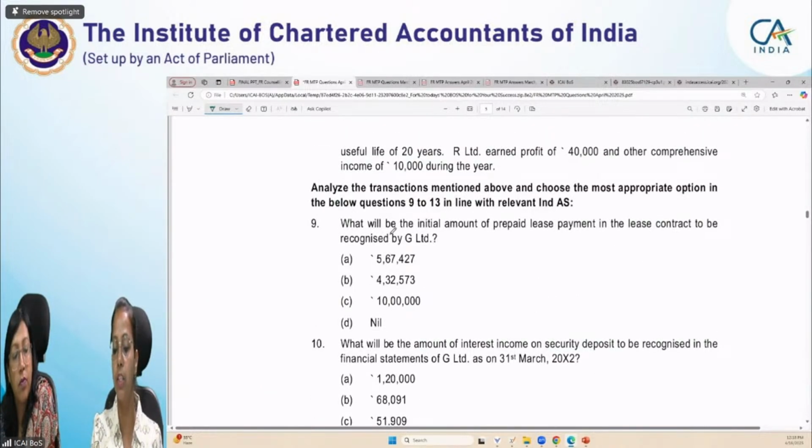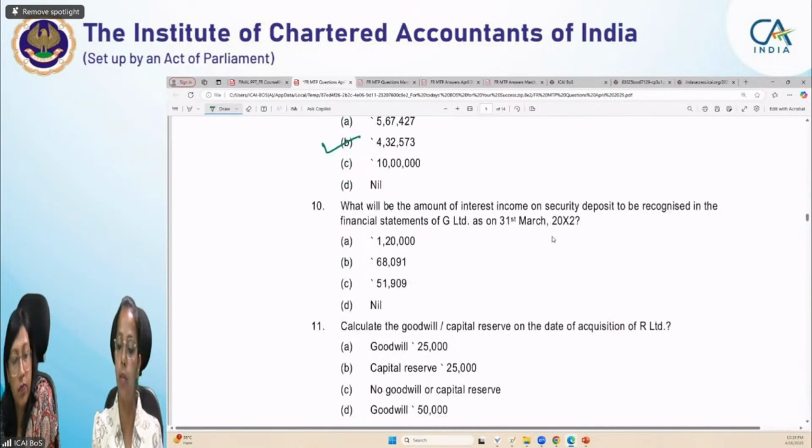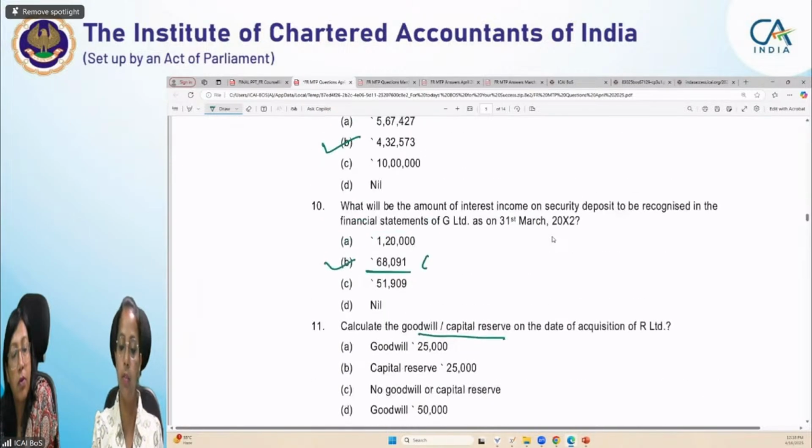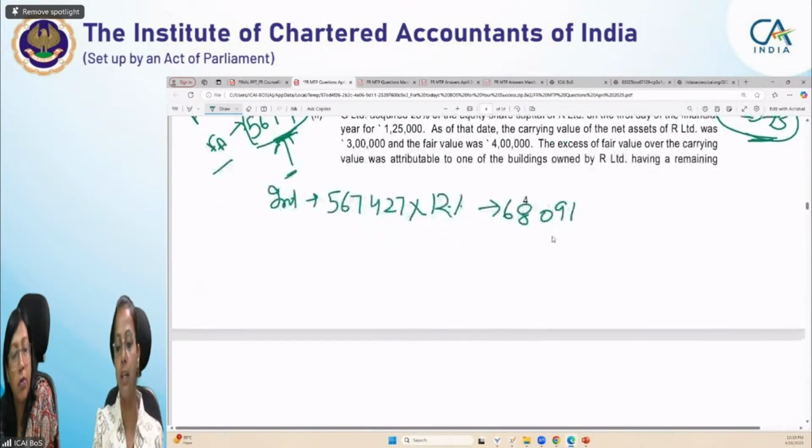So in question 9, what will be the initial amount of prepaid lease payment? That is 4,32,573. And what will be the amount of interest income? We have calculated 68,091. In the next question, we are required to calculate goodwill capital reserve. Let's for this move on to the second case scenario.